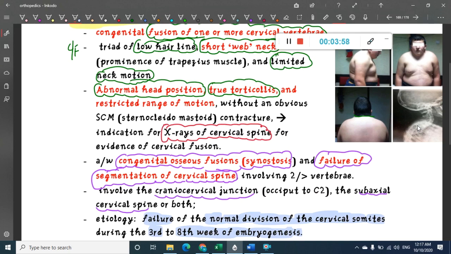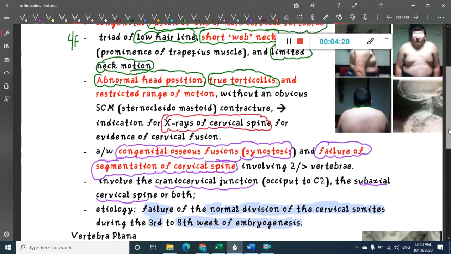There is a triad which is seen: low hairline, short webbed neck, and limited neck movements. It is also associated with abnormal head position, true torticollis, congenital osseous fusions or synostosis, and failure of segmentation of cervical spine. The main thing is you will have to do an X-ray cervical spine for diagnosis.